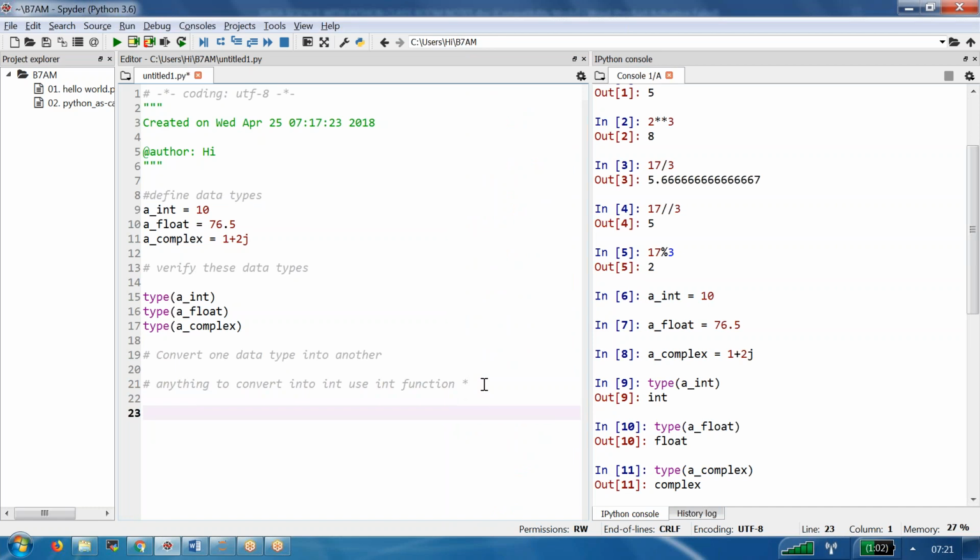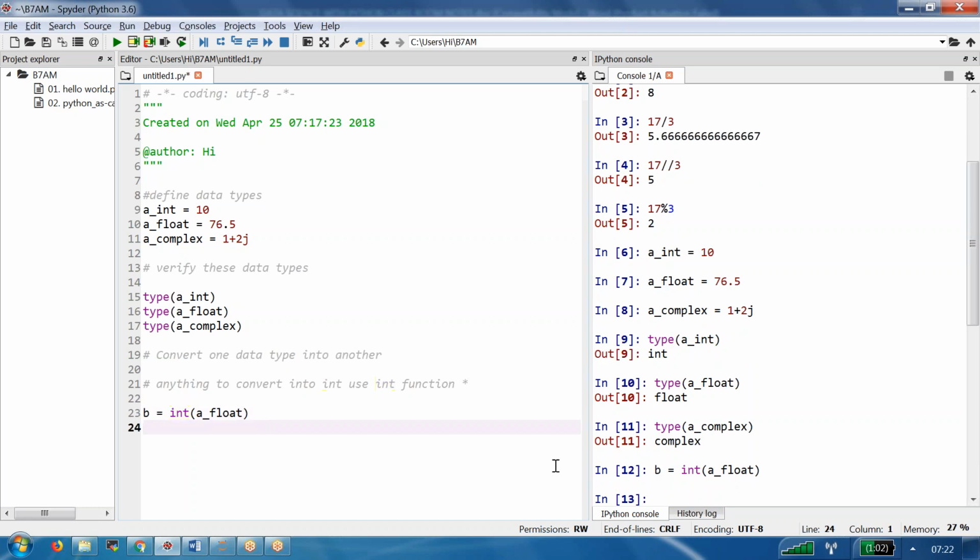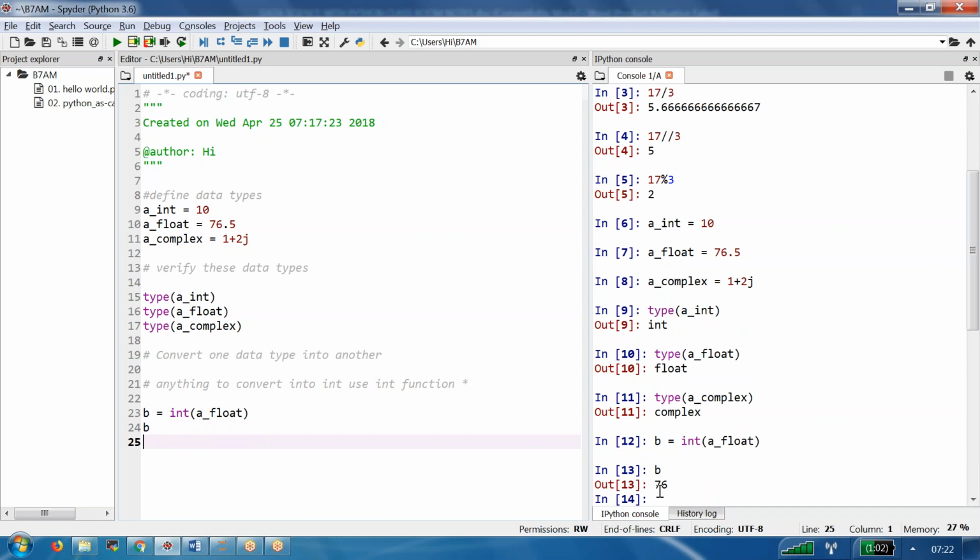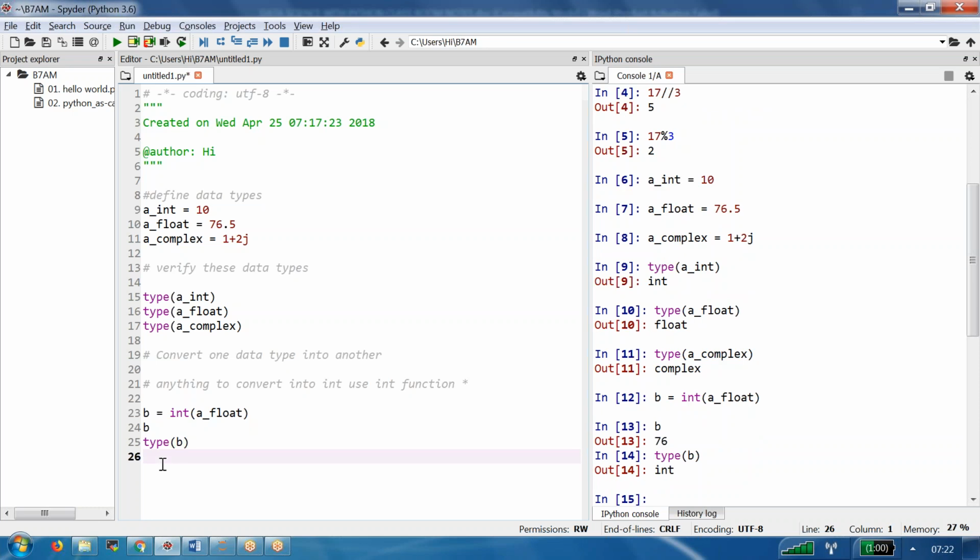Otherwise, it won't convert. For example, now I am doing int of a underscore float. What is the a underscore float value? 76.5. I am trying to convert that and store only the integer part into B. If I execute this, great, it's executed. If I see what is the value in B, it's showing 76. If I want to know the type of B, it shows it is an integer.